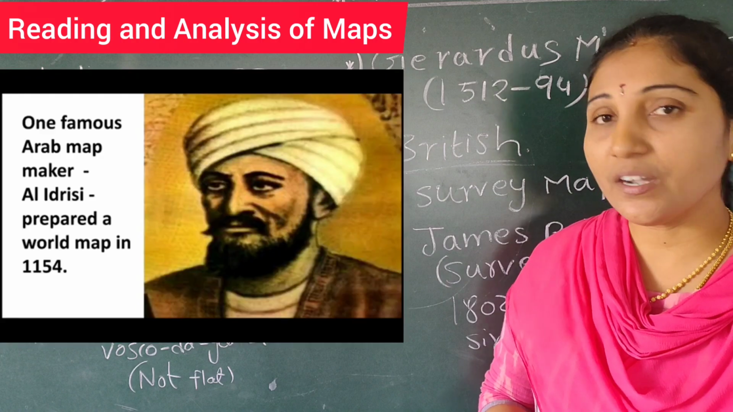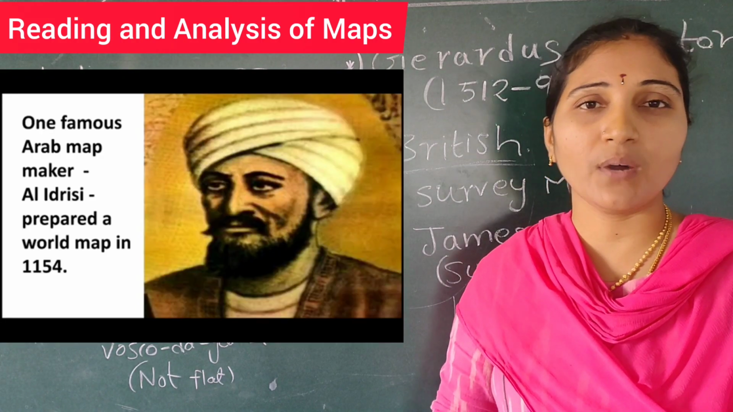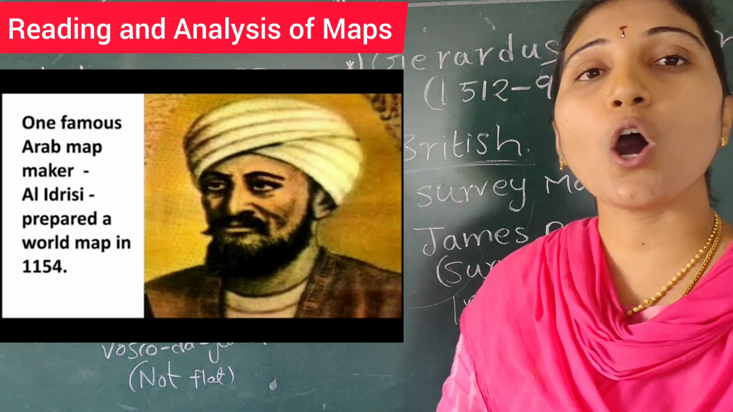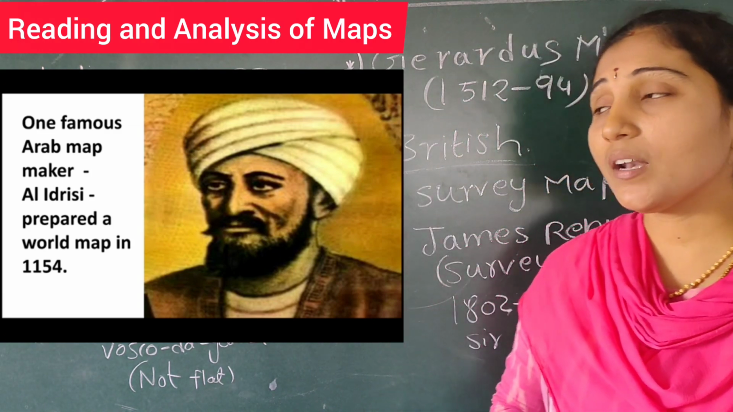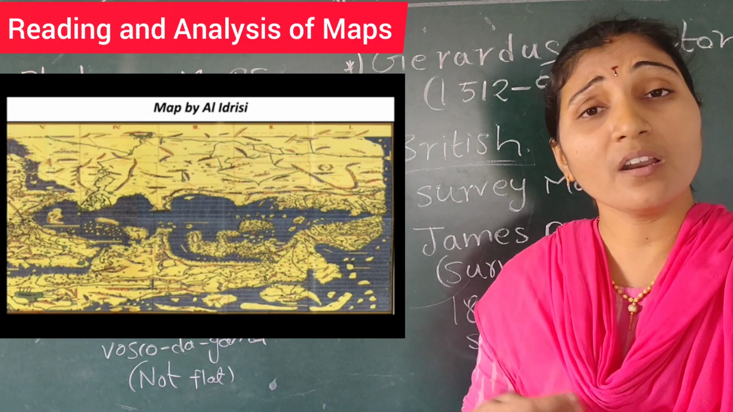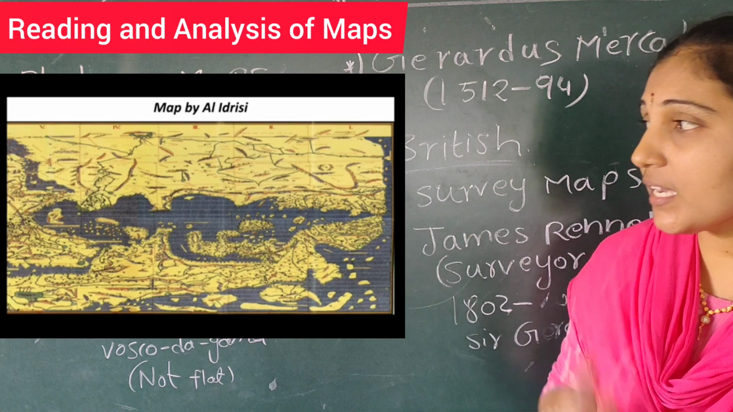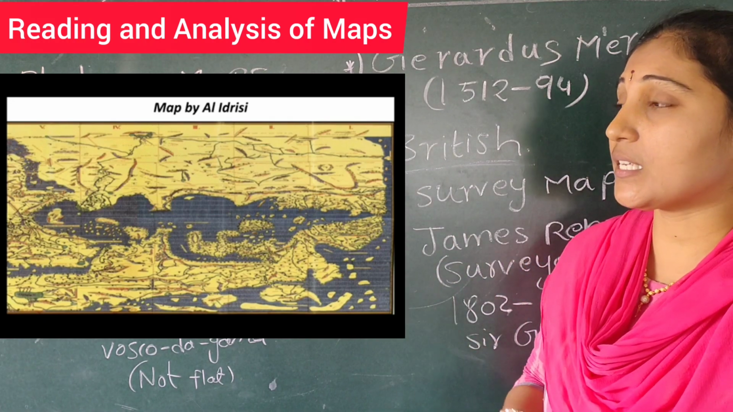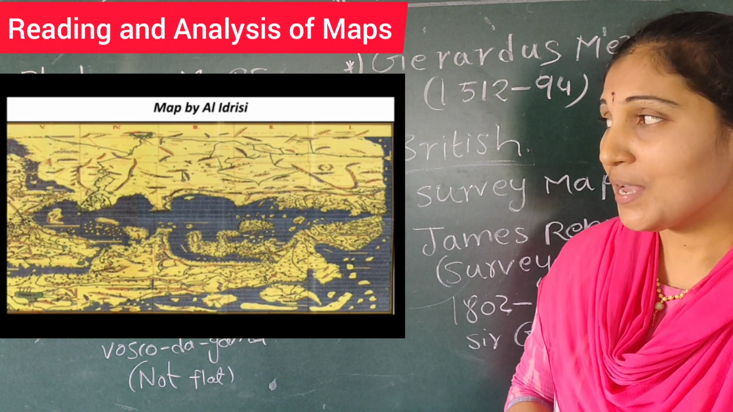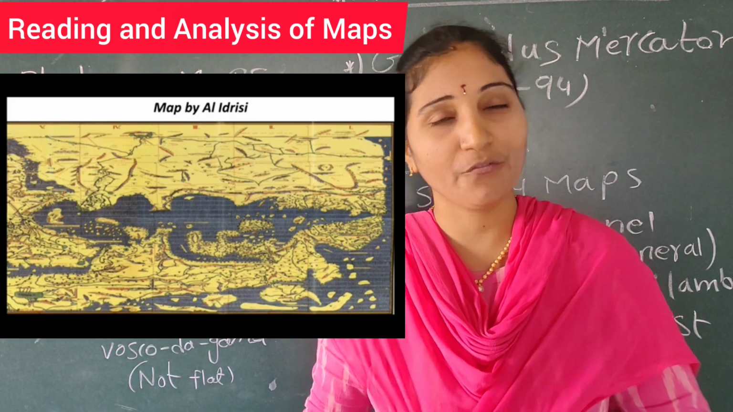Who is he? He is Al-Idrisi, in the year 1154 CE, Common Era. So the maps made by Ptolemy were remodified or remade. And you can see here one such map, the first map made by mathematical calculations. But the map made by the Arab map makers was different.